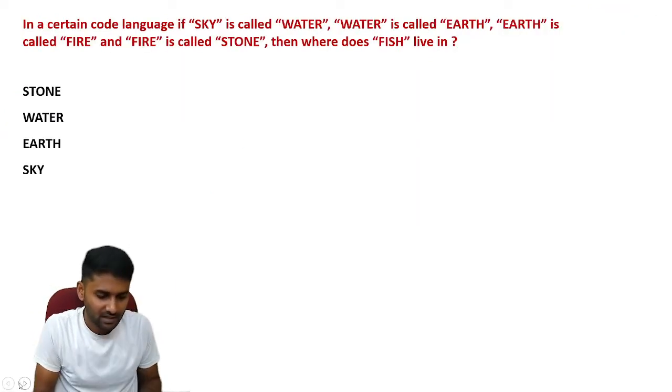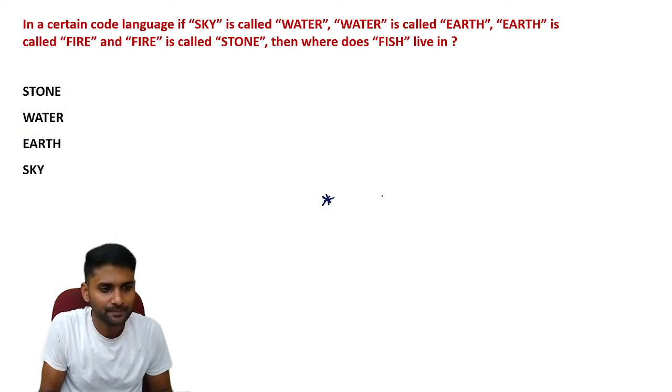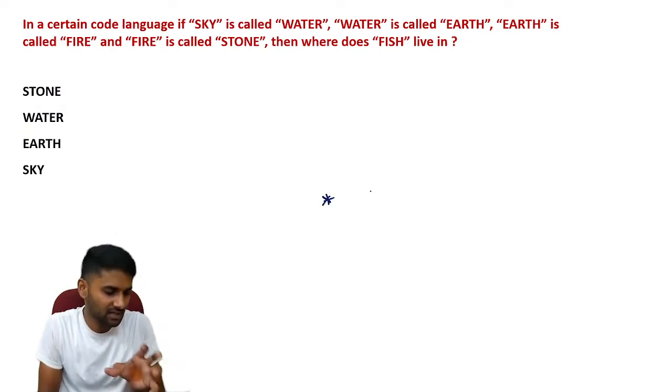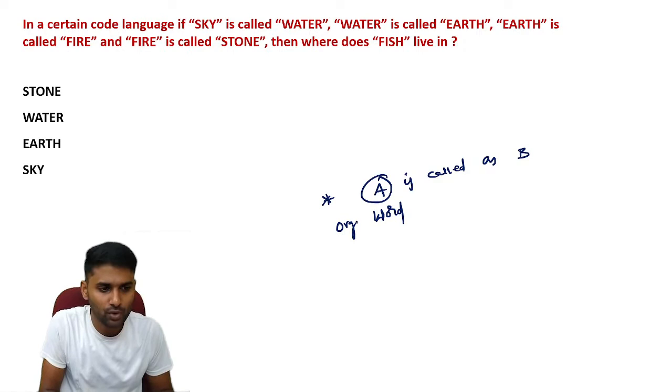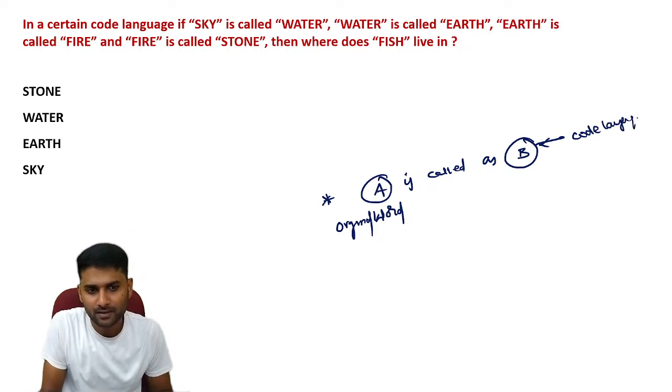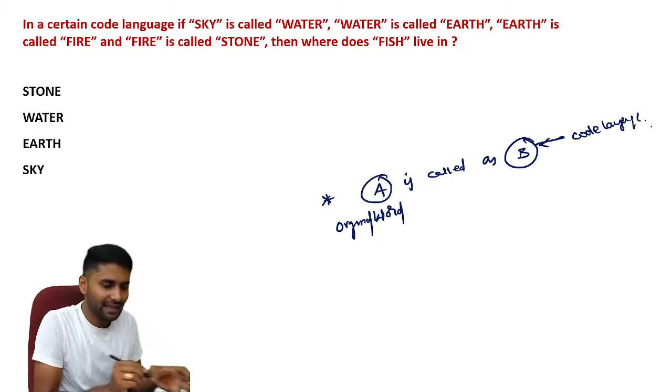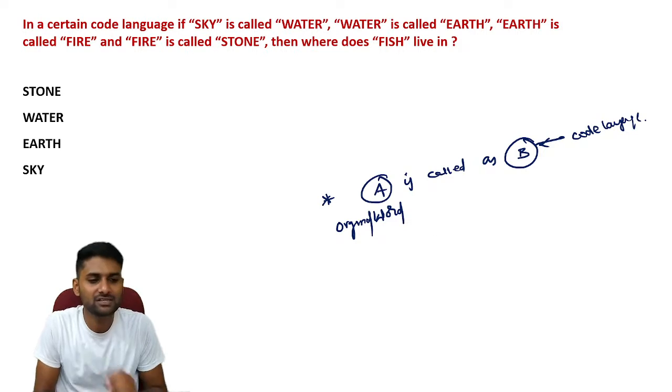Next. Guys, let me tell you one important point here. See, there are two formats in this kind of model. A is called as B. If A is called as B, remember guys, A is the original code, and you have to replace it with a code language. B is the code language. Remember this point. Here A is the original code and B is the code language.